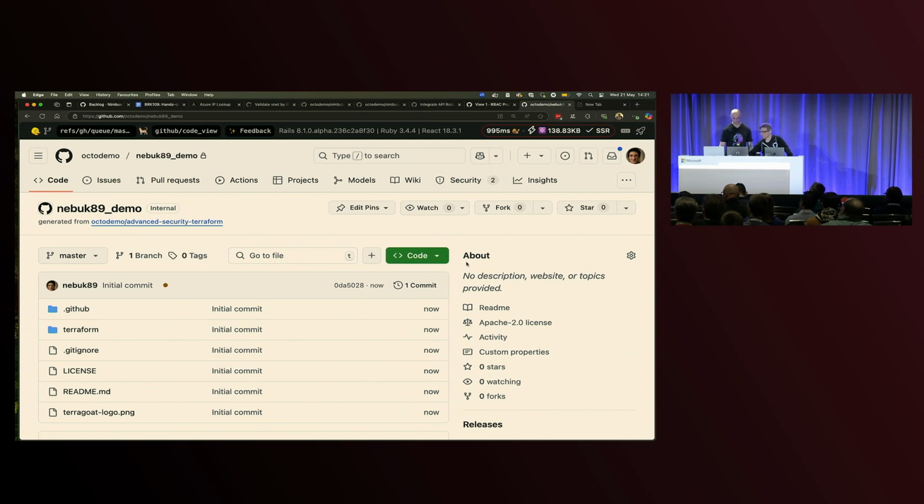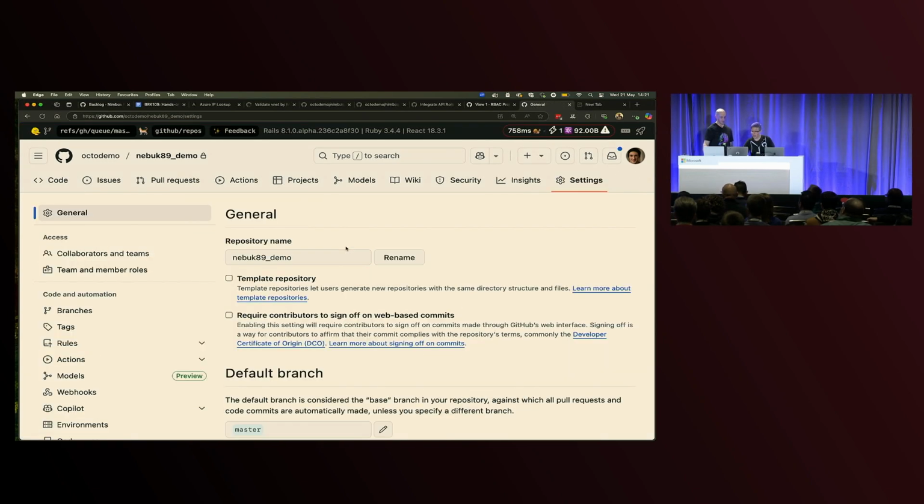Real quick. Just to show you, maybe you have an individual repo that you want to set up and say, okay, this is going to be one that I want to use as that bootstrap example, as the golden repo. You can also come into the repo settings, and right at the top is how you can choose to set this also as a template repository. And then you can also set additional settings as far as requiring contributors to sign off on any kind of commits. But the template repository is the big one, because that's what allows new users to come in and generate repositories off of that template.